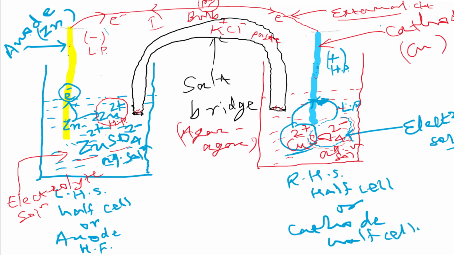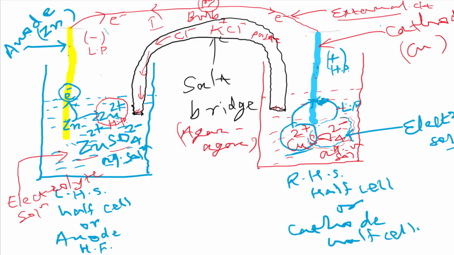As we know, we fill the salt bridge with an electrolyte paste, like here KCl paste with agar agar. So here what is the role of KCl? It produces two types of ions, Cl minus and K plus. Cl minus goes to this side.